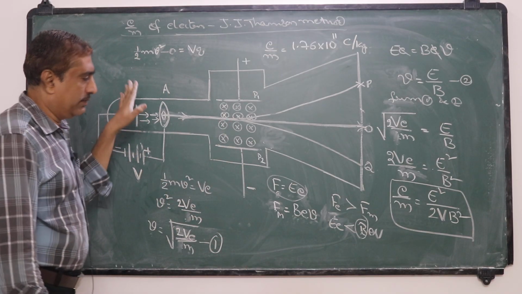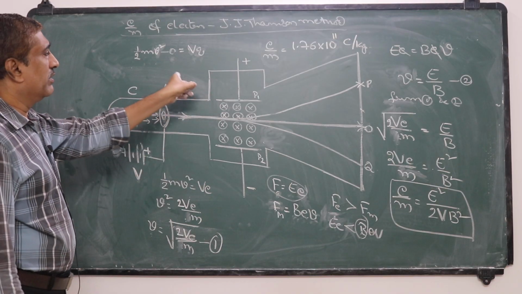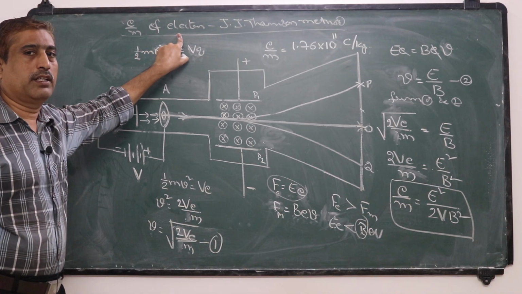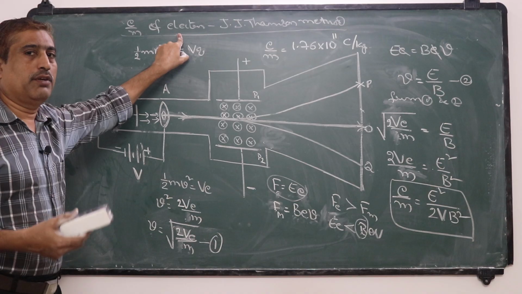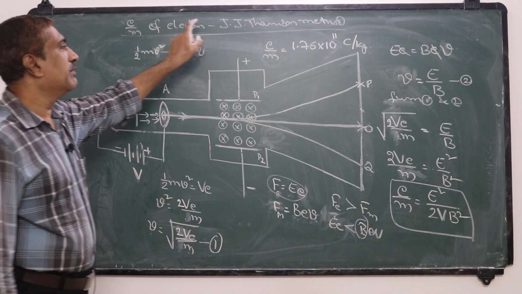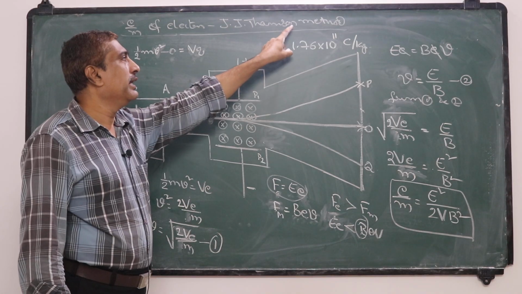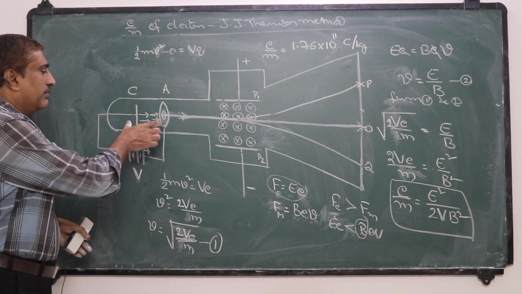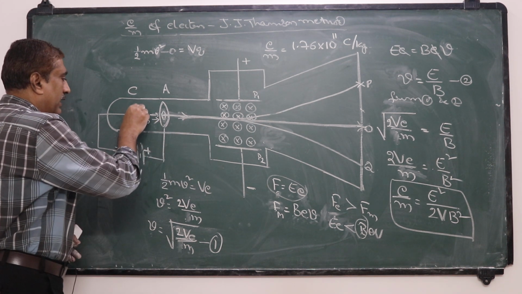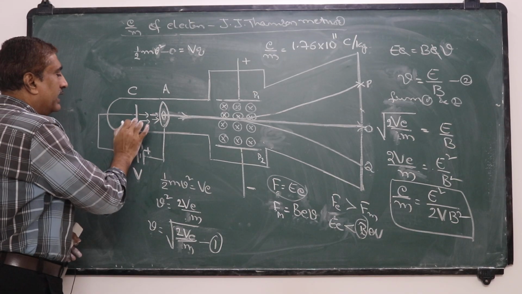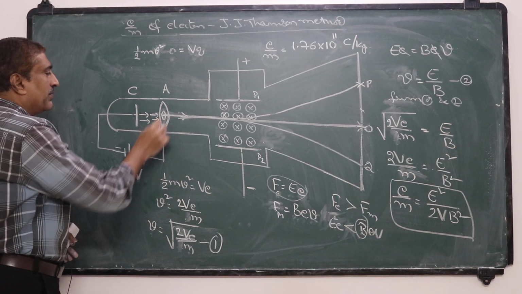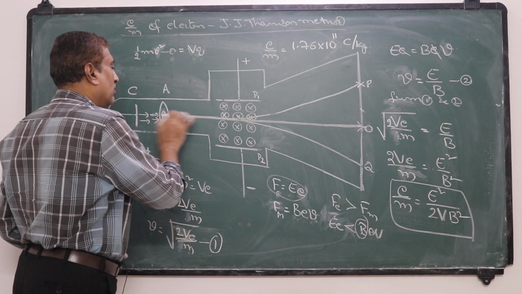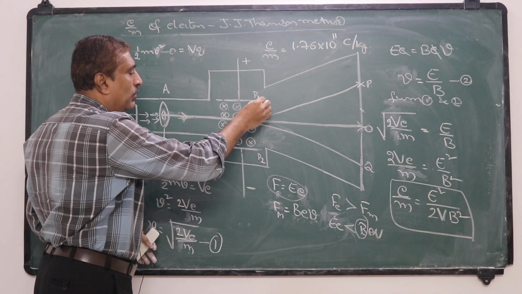Okay. Now once again we go through this experiment. The specific charge of electron means the charge of electron per unit mass, or the ratio of the charge of electron to its mass, and this was first determined experimentally by J.J. Thomson. The experimental arrangement for J.J. Thomson's method consists of a discharge tube connected so that the cathode rays or electrons are emitted, accelerated by a potential capital V, and this anode is provided with a small hole so that a fine beam of electrons passes through this anode, and it is allowed to pass through two glass plates P1, P2.